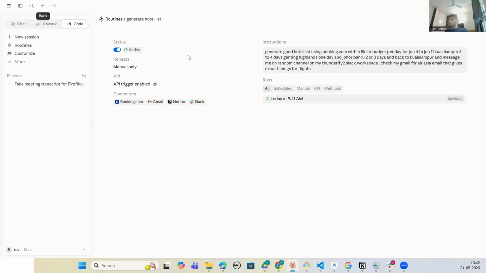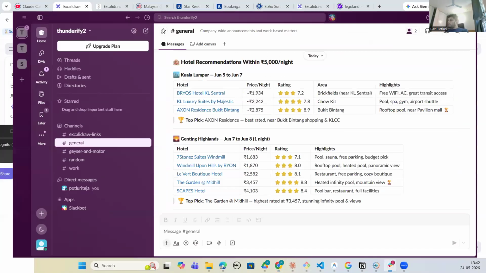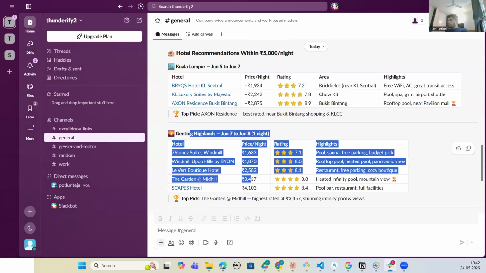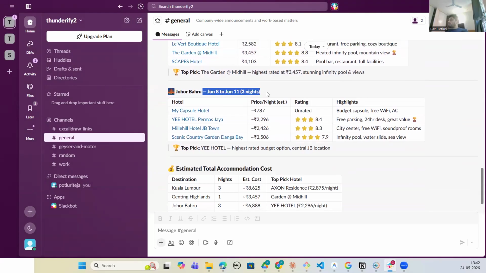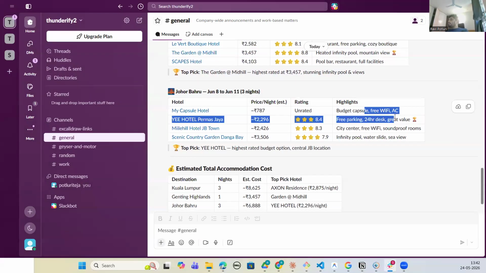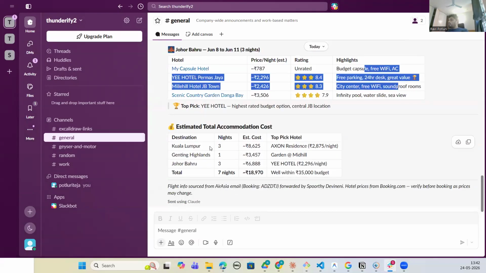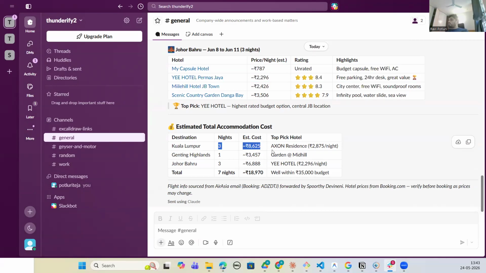This is a routine. I didn't write any code. It's contacting booking.com. It's contacting Gmail. It's contacting Notion and Slack, because it posted to my Slack. So it got the hotels through booking.com, as you can see. Sauna, pool, sauna, free parking, budget pick, rooftop pool. Johor Bahru, June 8 to June 11, budget capsule, 8.4 rating. And it also calculated the total cost, Kuala Lumpur, 8,600.